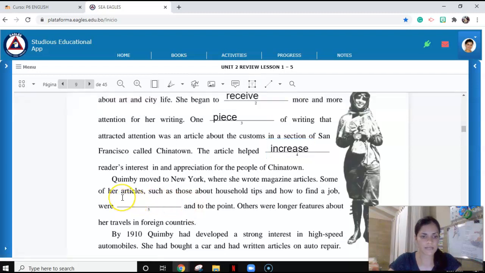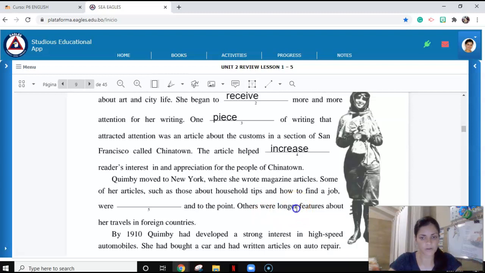Let's move on to number 5. Kimber moved to New York, where she wrote magazine articles. Some of her articles, such as those about household tips and how to find a job, were up to the point. Others were longer features about her travels in foreign countries. So, within the sentence, we have to the point, and then in the next clause we have others with longer.